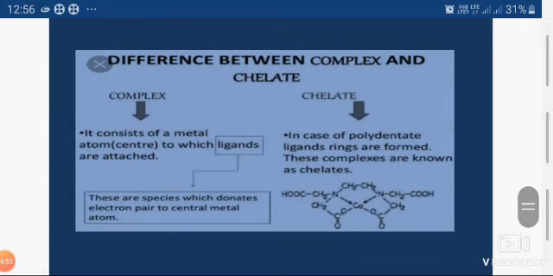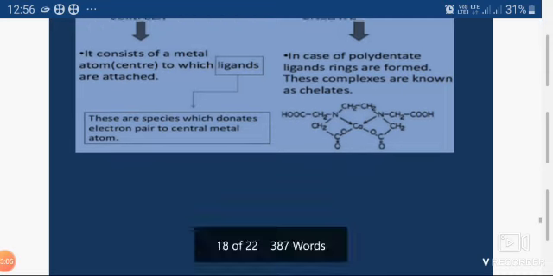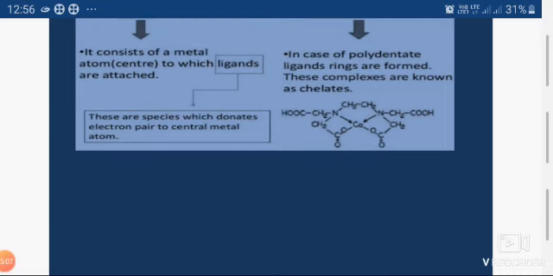So what is the basic difference between the complex and chelate? In a coordination complex, a metal atom is directly attached to ligands, but these ligands donate electron pairs through one or two donor atoms, but they do not form ring-like structures or claw-like structures.